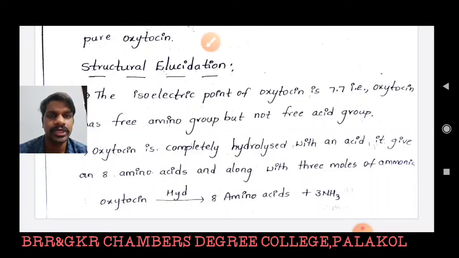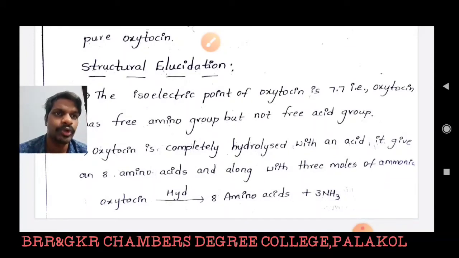So the isoelectric point of oxytocin, 7.7, indicates the molecule should contain a free amino group but not a free acid group. If it contained a free acid group, then the pH would definitely be lower than 7.0. But here the oxytocin isoelectric point is 7.7, so it indicates definitely that oxytocin contains a free amino group but not a free acid group.